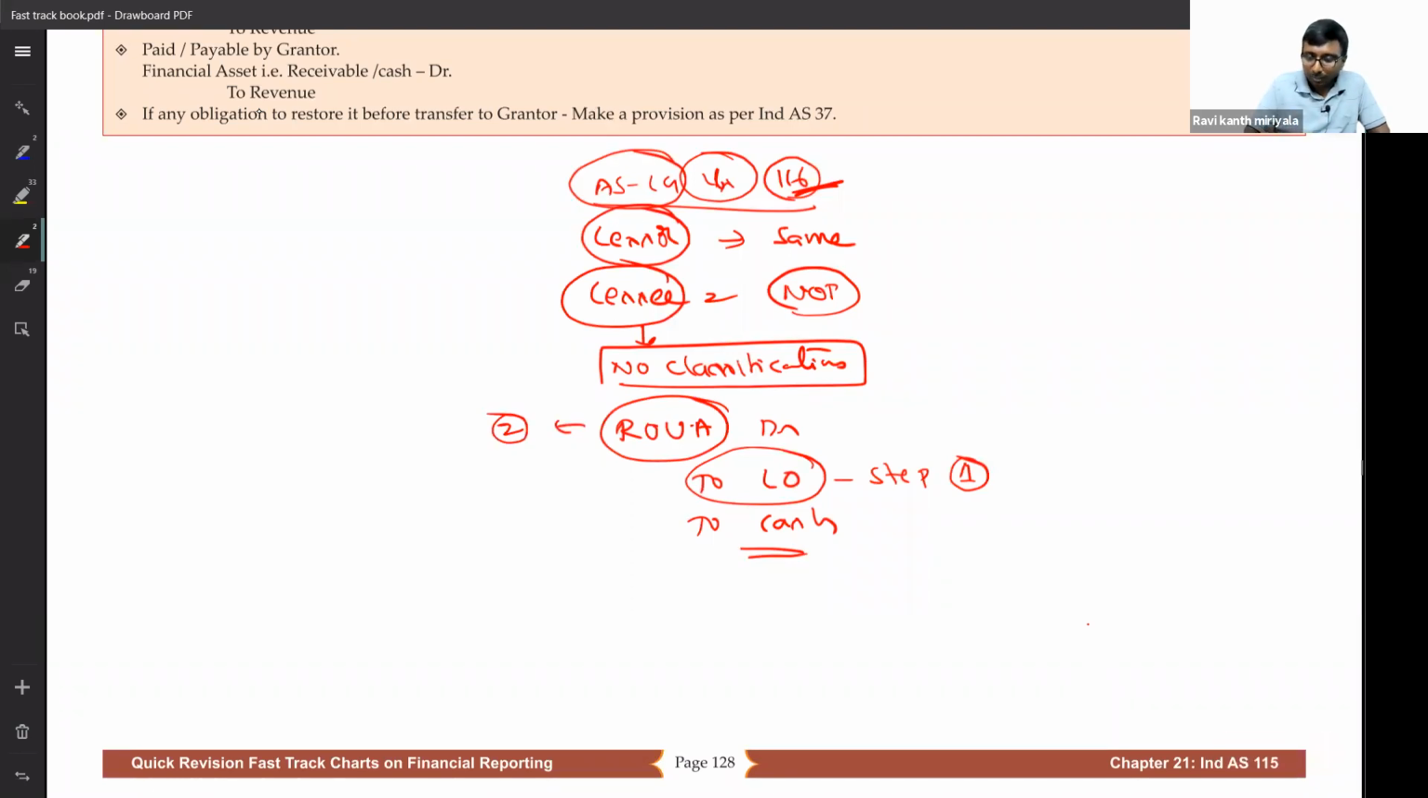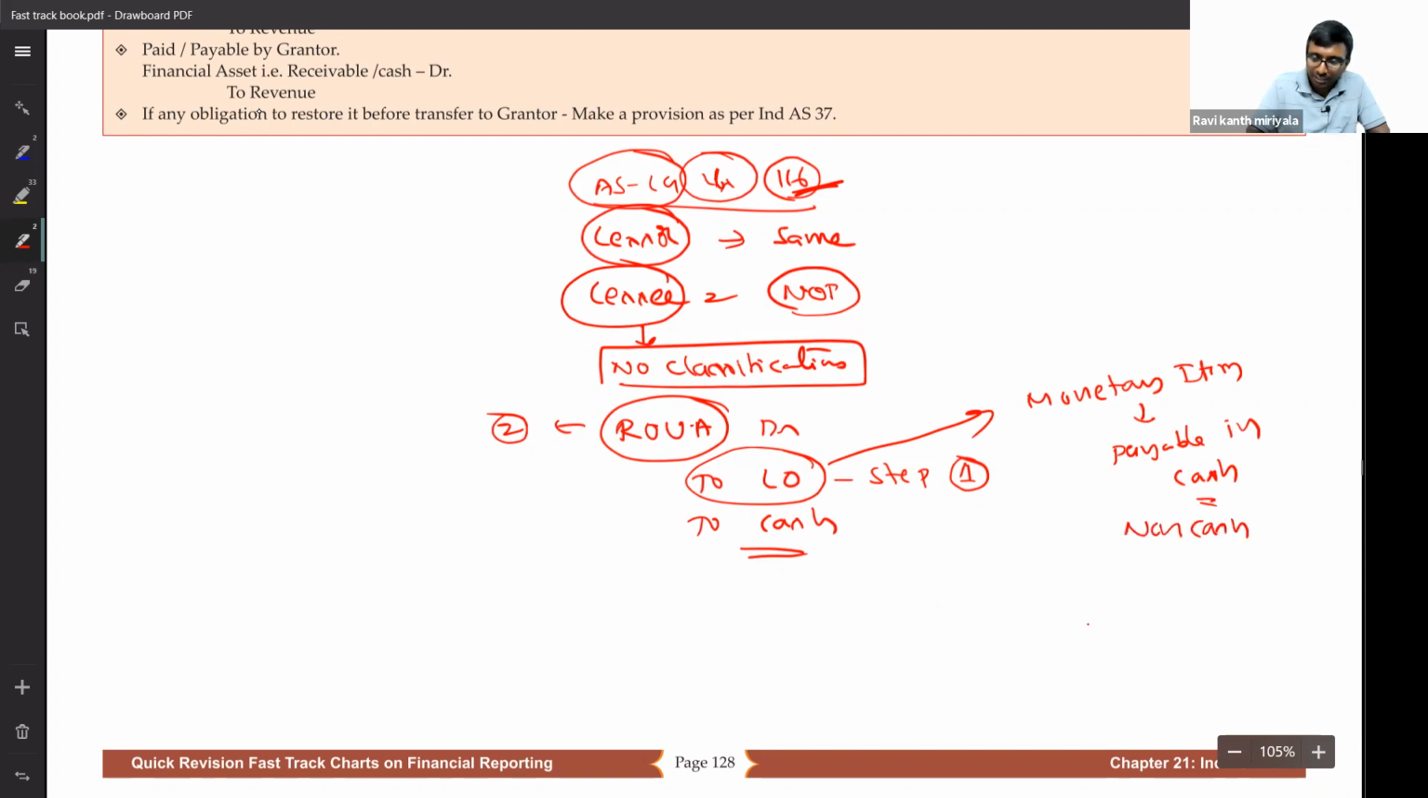Lease obligation is a monetary item. What do you mean by monetary item? Which is payable in cash, payable in terms of money. If it is any non-cash consideration, that will not be part of it. What all will come in lease obligation? If you have any fixed payments, per month or per annum that I am supposed to pay, that will be payable. Lease obligation means future payables.